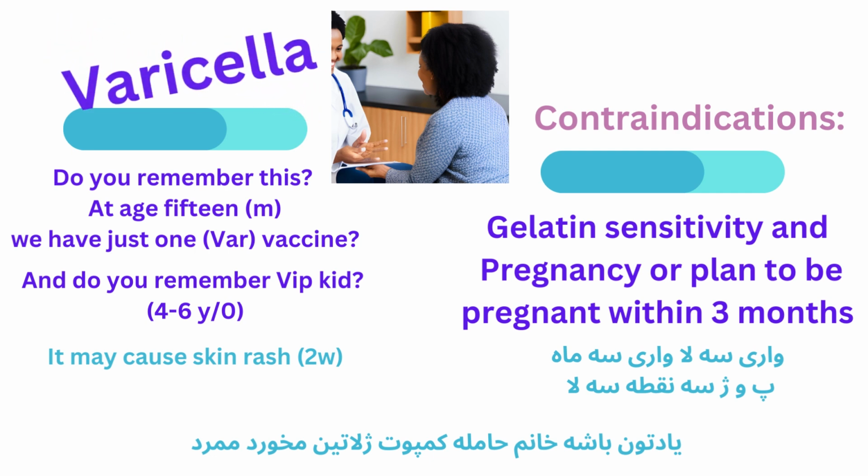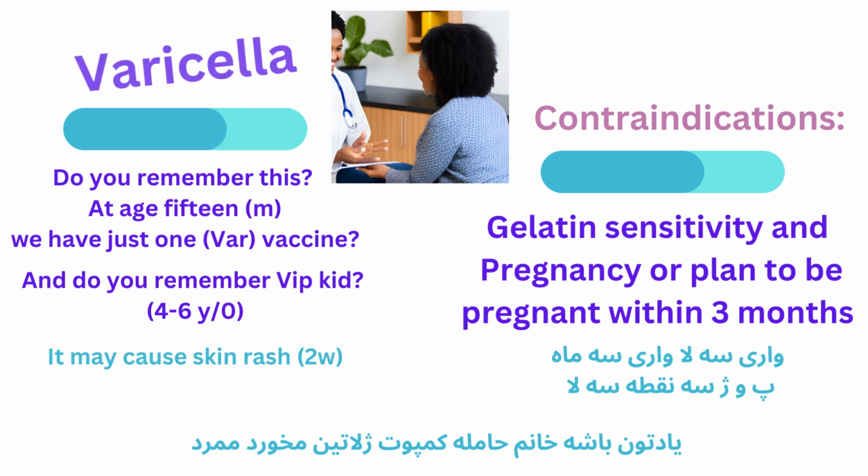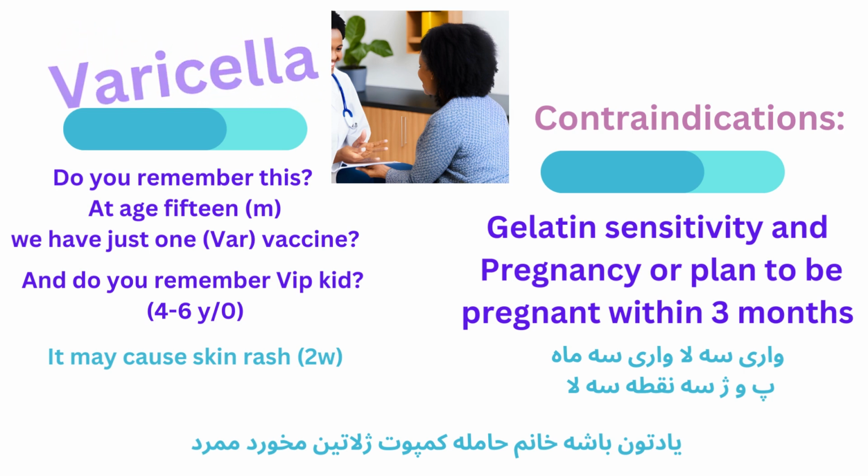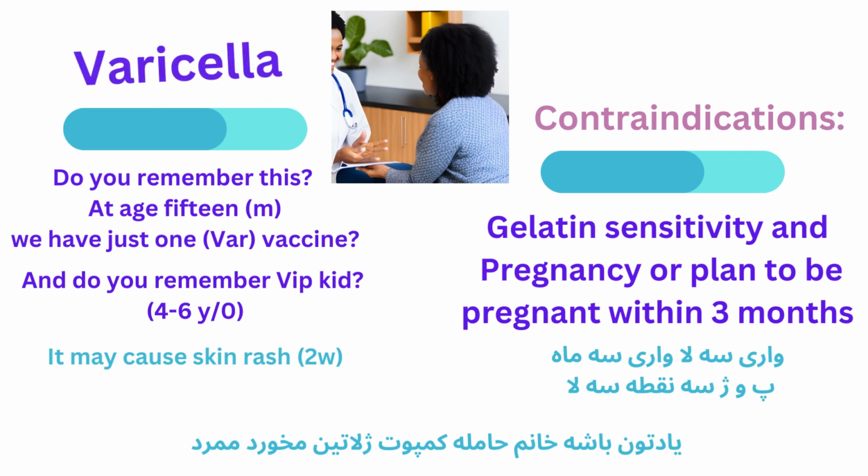The varicella vaccine may cause a skin rash. That skin rash again can last for 2 weeks. And what are the contraindications? Contraindications are gelatin sensitivity, which should be an anaphylactic reaction, and pregnancy or plan to be pregnant within 3 months.